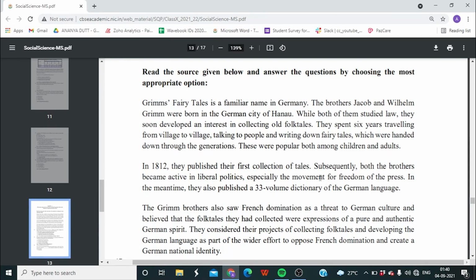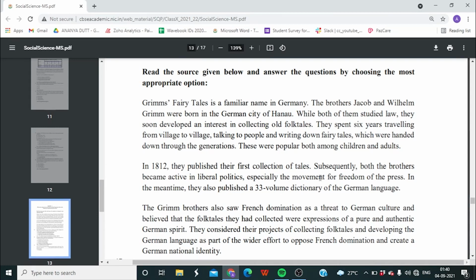Subsequently, both the brothers became active in liberal politics, especially the movement for freedom of the press. In the meantime, they also published a 33-volume dictionary of the German language.